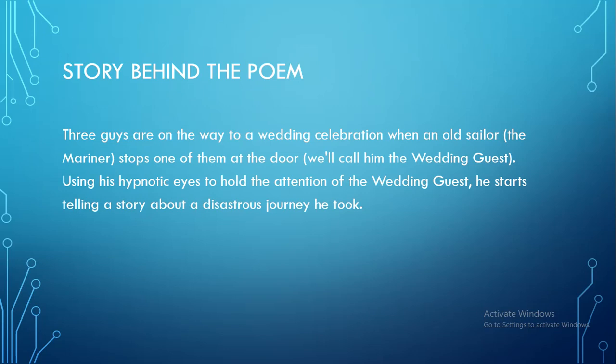So the mariner, the old sailor, using his hypnotic eyes, got the attention of the wedding guest and starts telling a story about a disastrous journey he took. So, this is all about the memory, the flashback of the mariner, and he's going to discuss what happened to him when he shot the albatross.